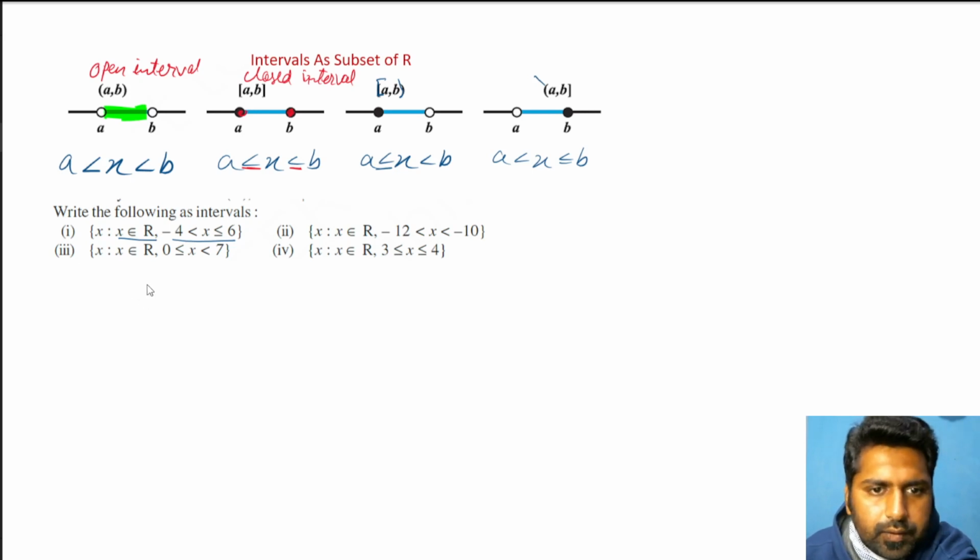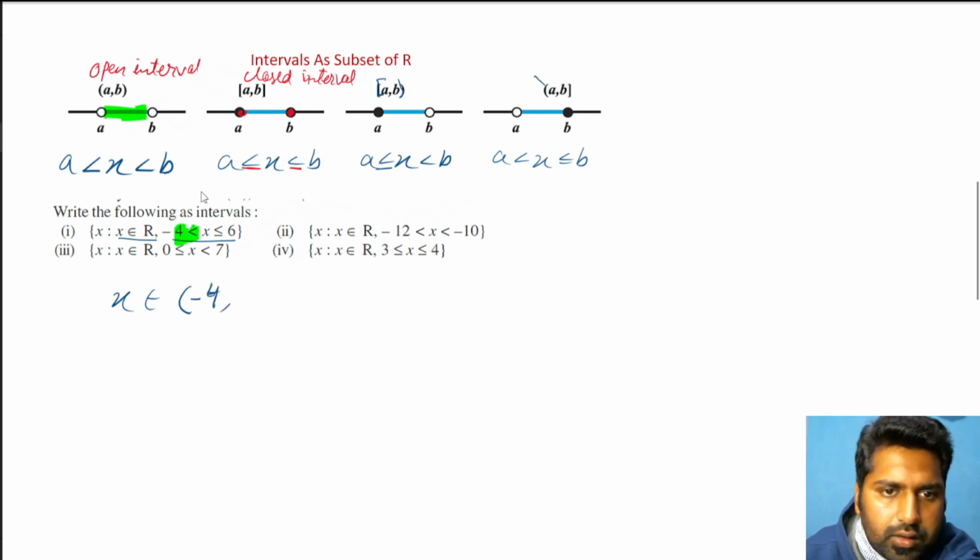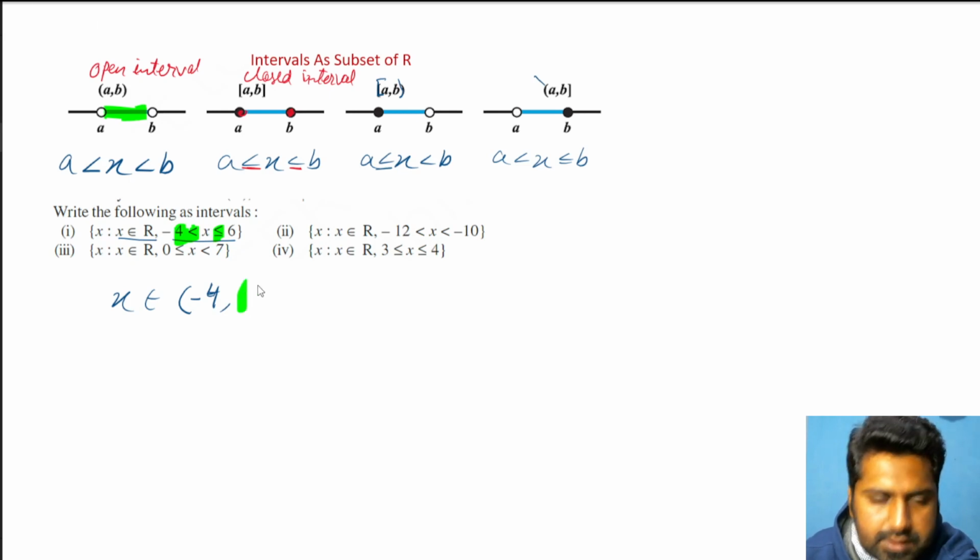First of all, there is no equality present on -4. No equality means open bracket, curve bracket. So I'll say x belongs to -4 open bracket, and equality is present here on 6.